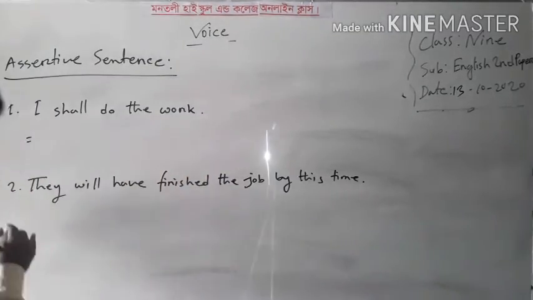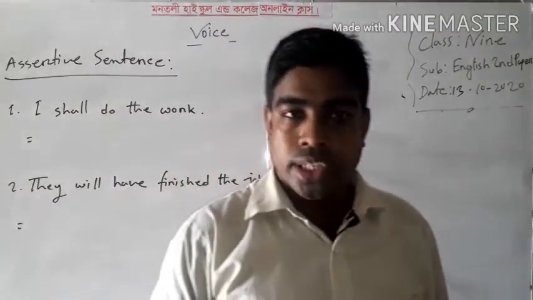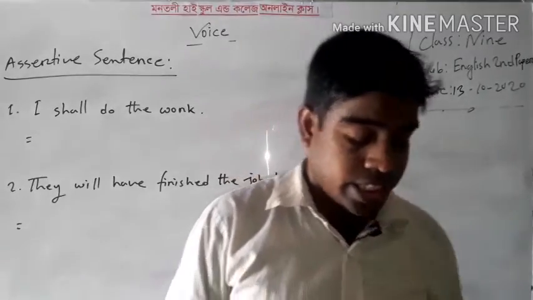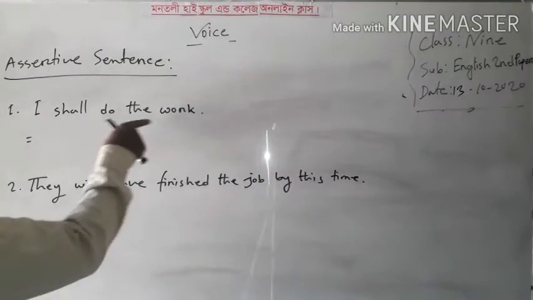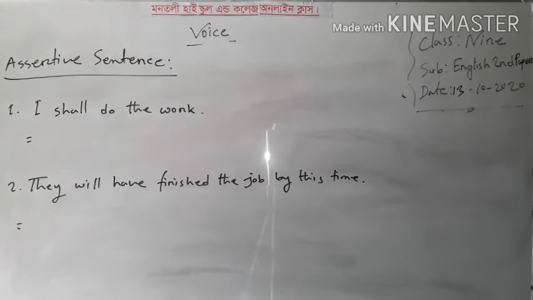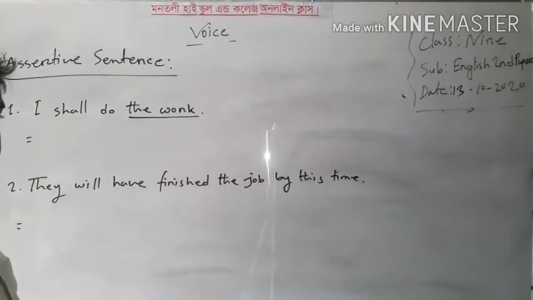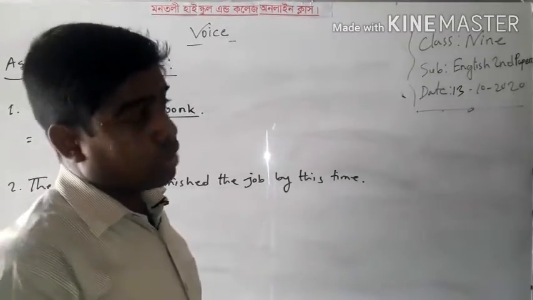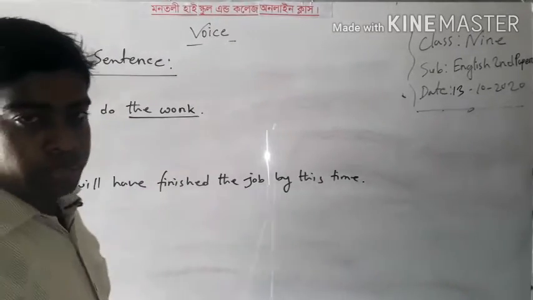So my dear learners, how can we change the sentence from active into passive? Now we'll go to change the sentence. Okay. Look at the board. I shall do the work. This is active voice. Actually, you have to turn it into passive voice. So what is the object of this sentence? Here the work is the object of this sentence. Now according to the golden rules of voice tense, the object of the active voice will be the subject of passive voice.